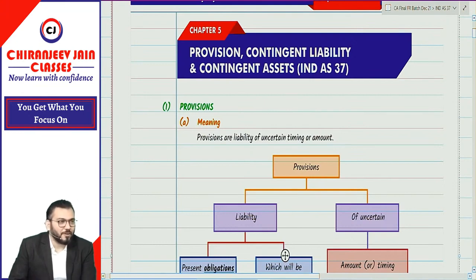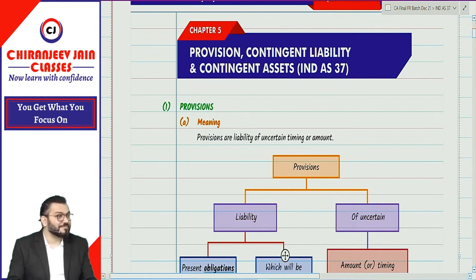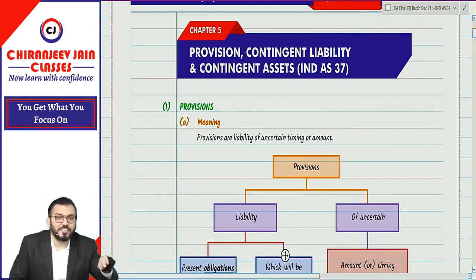So the next question was whether contingent liability is a liability. Now you have understood by applying common sense, because contingent liability is not written on the liability side of the balance sheet. From that you can say, so apply your common sense. Whenever somebody asks a question, even if you don't know, you can give the correct answer by applying common sense. Contingent liability is never written on the liability side of the balance sheet. Why? Because it is not a liability. But why is it not a liability? That we need to understand.